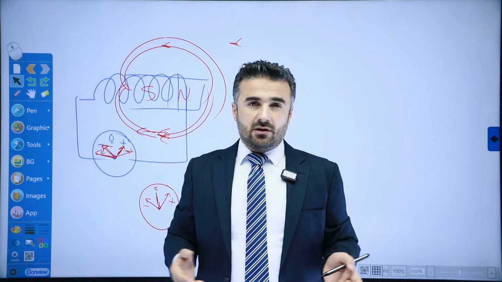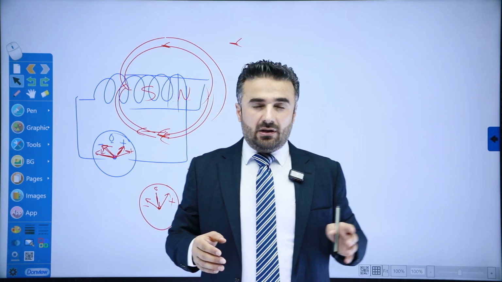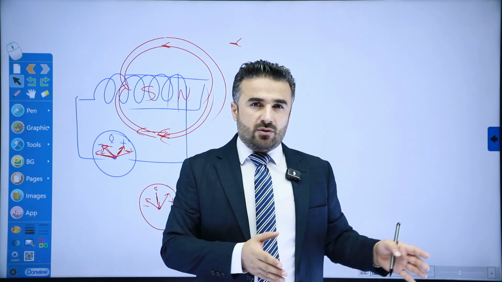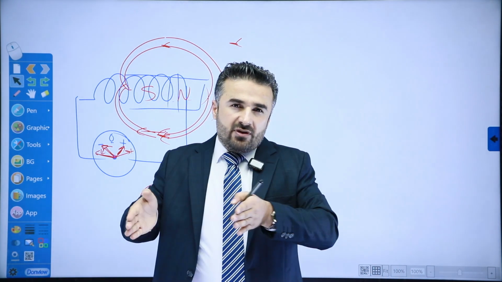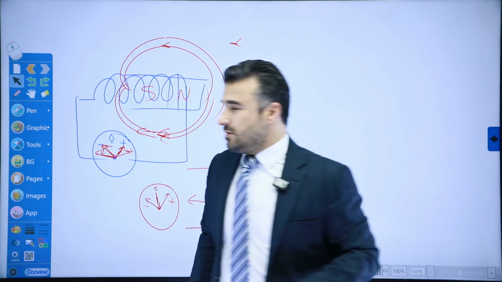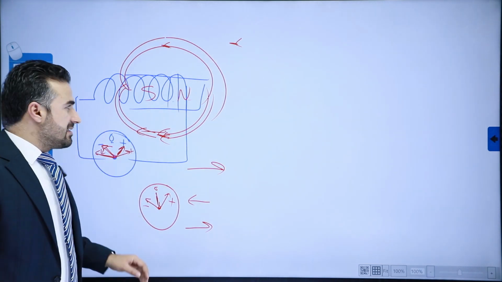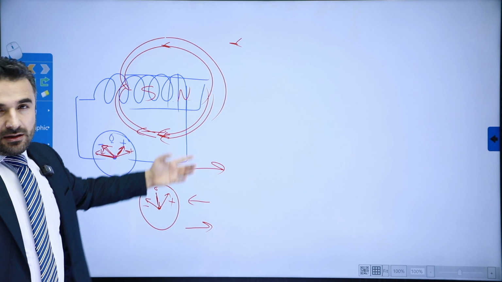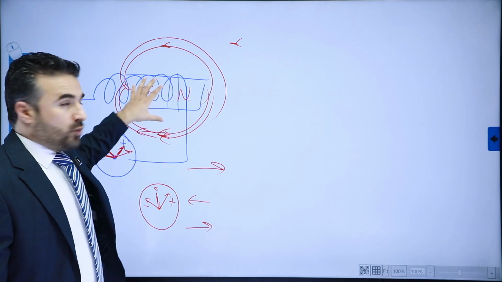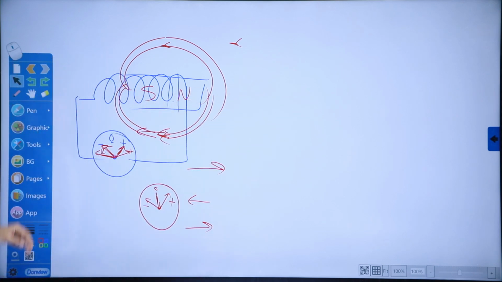induced electromotive force. And that is, if we move both the magnet and the coil at the same time and at the same rate, let's say the same speed, either to the right or to the left, as long as we move them at the same rate, there's no relative motion between the two, then there will be no induced electromotive force. And that is obviously what happens when you bring a magnet closer to a coil, or once you, for example, let it rest inside the coil, or once you pull the magnet out of the coil.